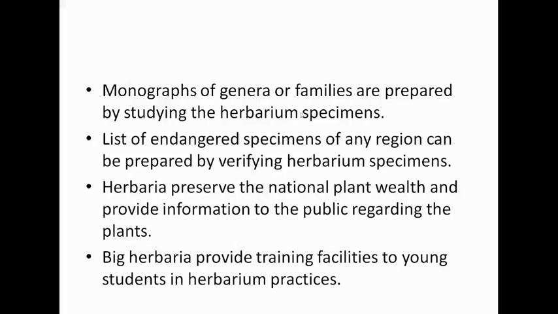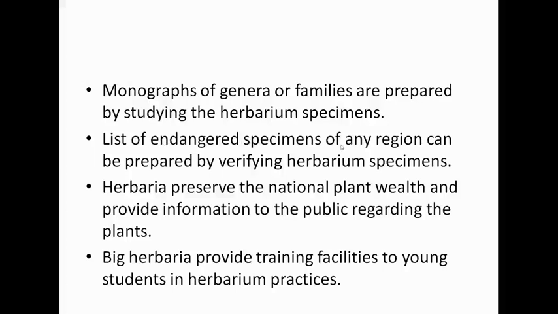Monographs of genera or families are prepared by studying the herbarium specimens. A scientific study of a particular taxonomic group is called a monograph. Monograph includes distribution, morphology, phenology, and ethnobotany.